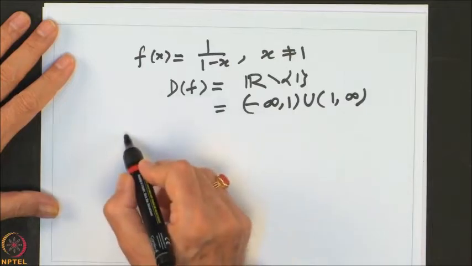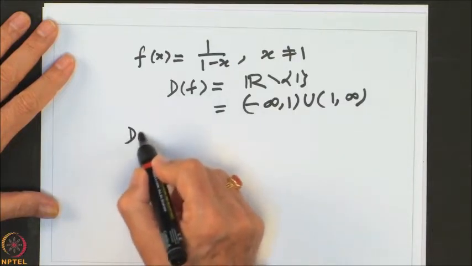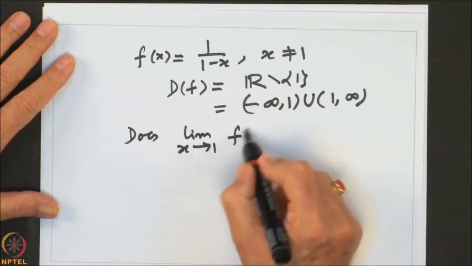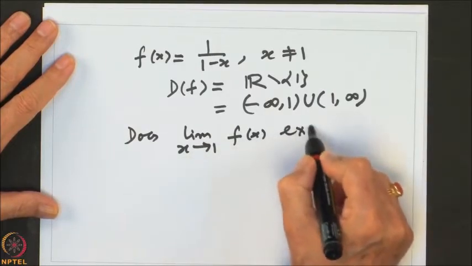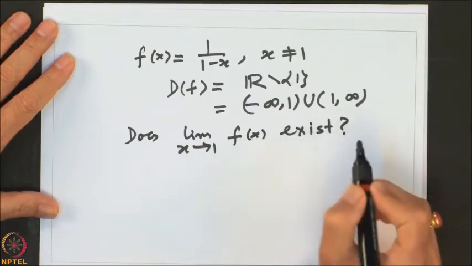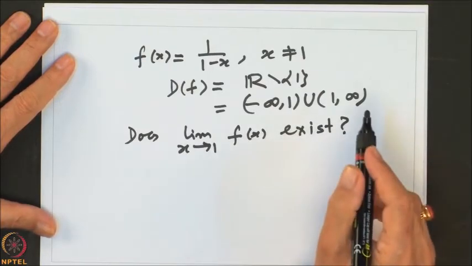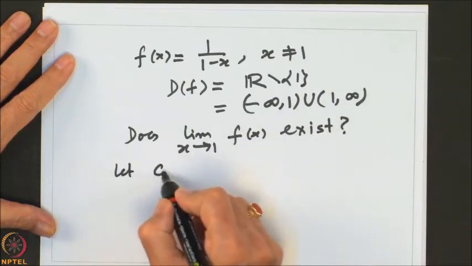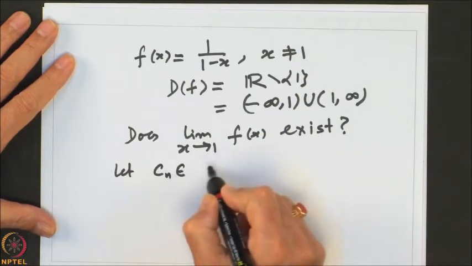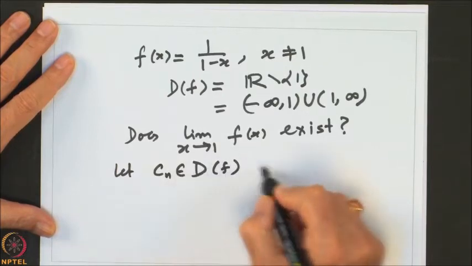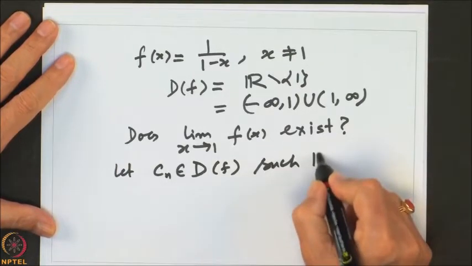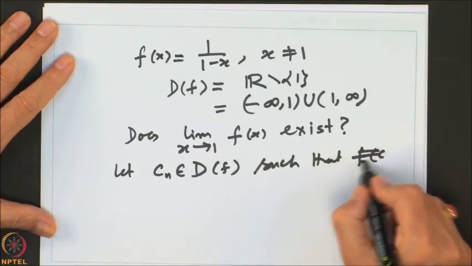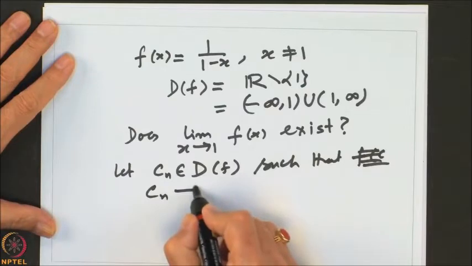So, let us take a sequence. We want to know, does limit x going to 1 of f x exist? That is the question we want to analyze. So, to answer this, let us take a sequence Cn belonging to the domain of f such that Cn converges to 1.